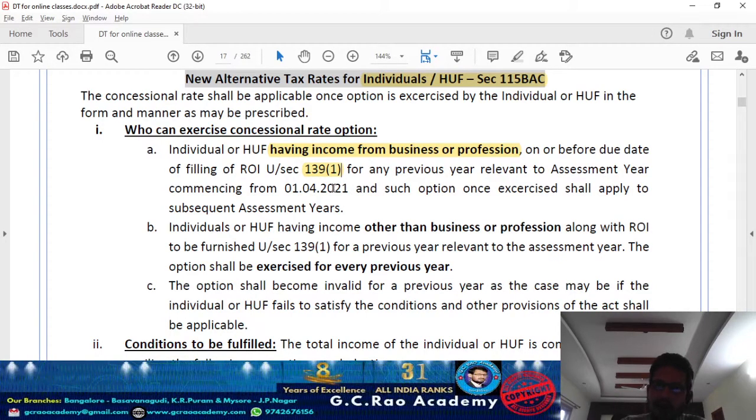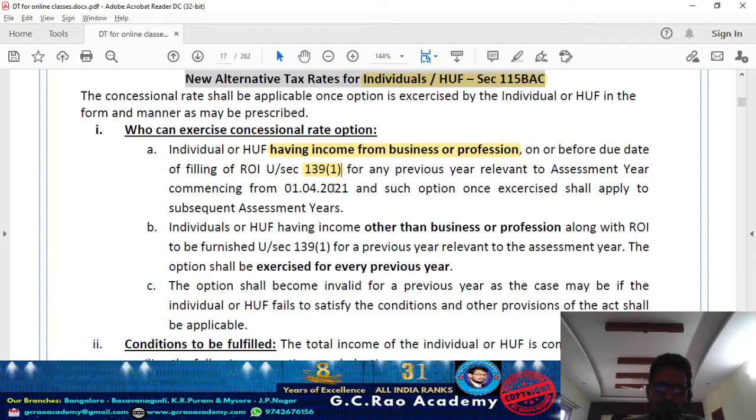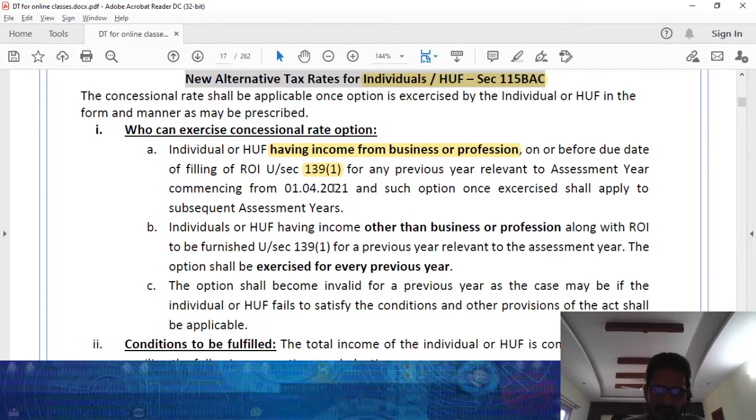Only entry is there, exit is not there. Once you exercise the option, that's forever. Going forward, you are going to be covered under the concessional tax rate system only as long as you are fulfilling the conditions covered in section 115BAC. And in case I'm an individual or Hindu undivided family not having any income under the head business or profession, then you are supposed to exercise the option whether you would like to pay taxes under the normal scheme or the concessional tax rate scheme covered in section 115BAC.